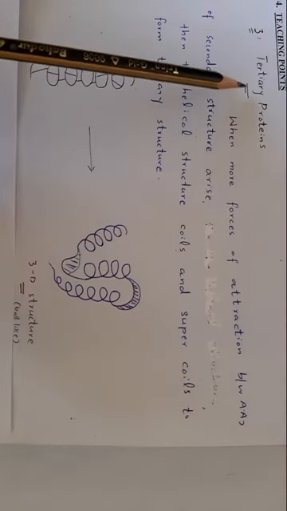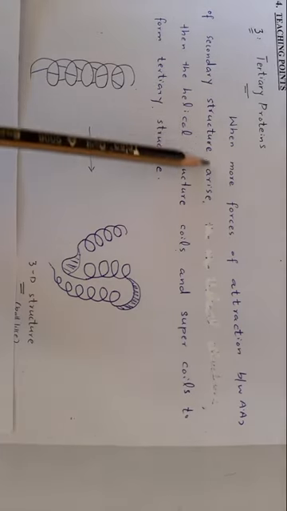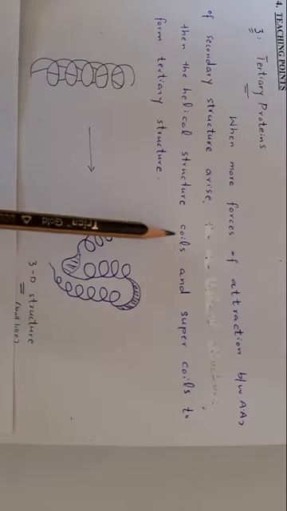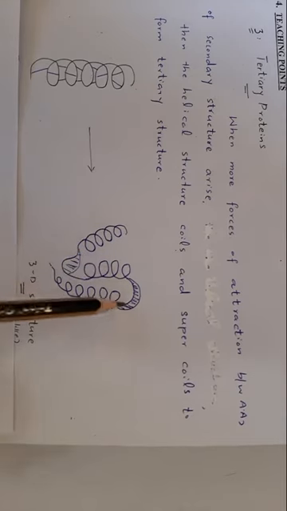Tertiary structure: when more forces of attraction arise between amino acids of the secondary structure, then the helical structure coils and supercoils to form a 3D structure, the tertiary structure. Quaternary structure: when two or more polypeptide chains aggregate, joined by intermolecular forces, they form a large molecule called quaternary structure.